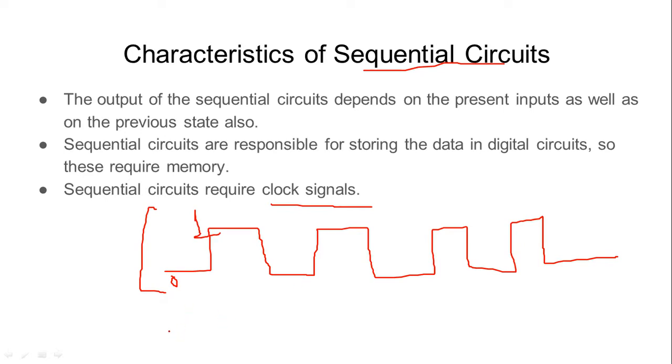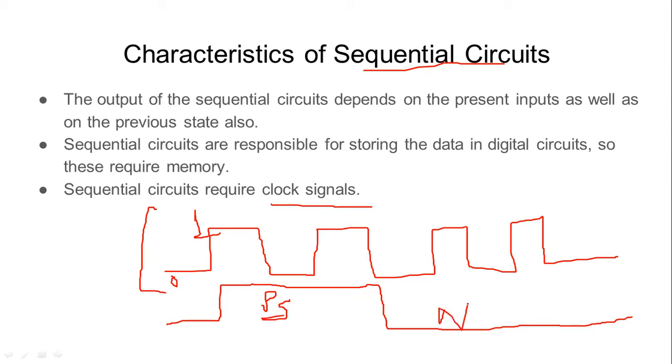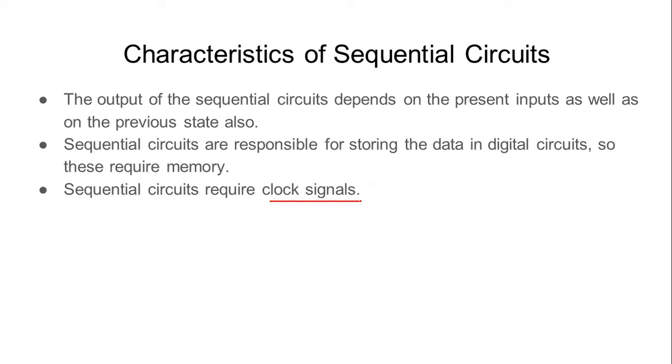Suppose I am taking the session, so this clock is in the high state. Whenever I discontinue it and turn it off, it goes to the low level. So this would be my present state, this will be my next state, and this will be my previous state. Or it might be that after some time, in the next hour, it is also at the high level. So this is how we determine clock signals. It is very important to understand how clocks work in sequential circuits, because it is the clock signals that are responsible for generating the results.